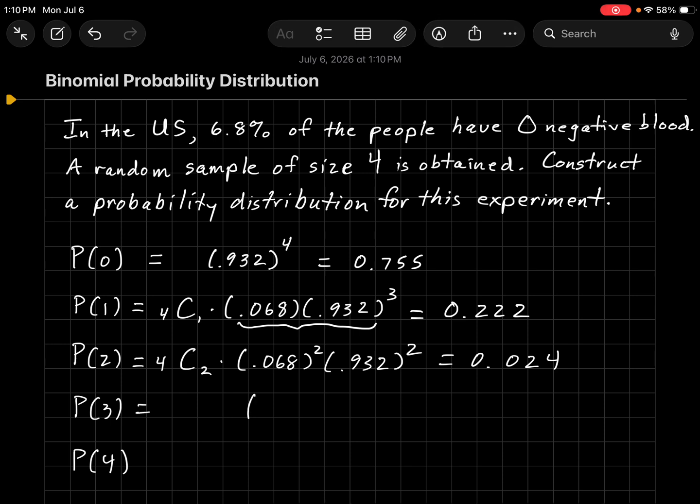I think you see the pattern, but we'll keep going. What's the probability that 3 people will have O negative blood? Let's assume it's the first 3, so 0.068 cubed. And then the 4th person does not, so times 0.932. Now, how many different ways can we choose 3 people out of 4? Because the way I set it up is implying the first 3 have it, the last one does not, but there are other ways that we can have 3 out of 4. And of course, we need to multiply everything by 4 combination 3.